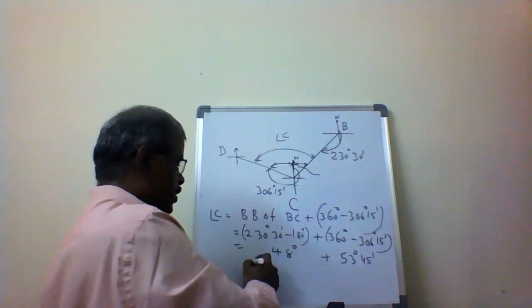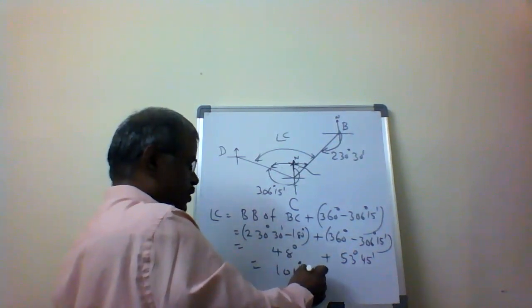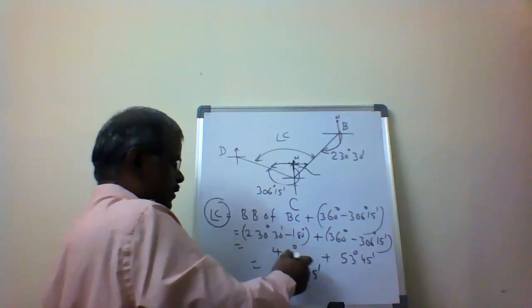Total 101 degrees 45 minutes. 101 degrees 45 minutes is the angle C.